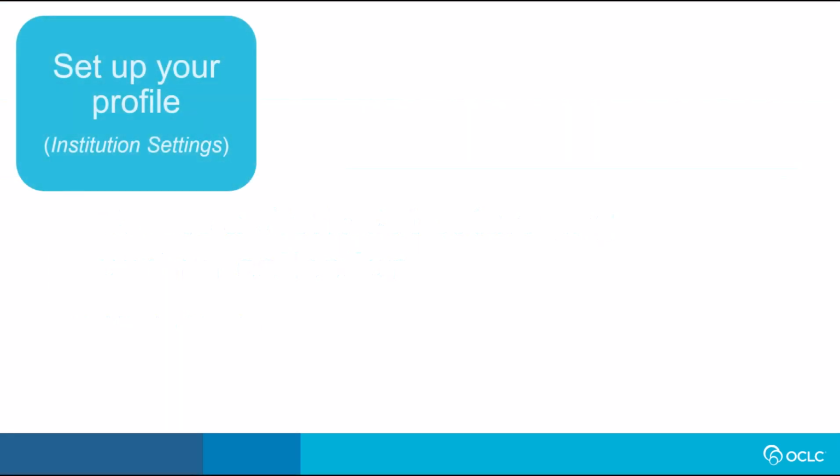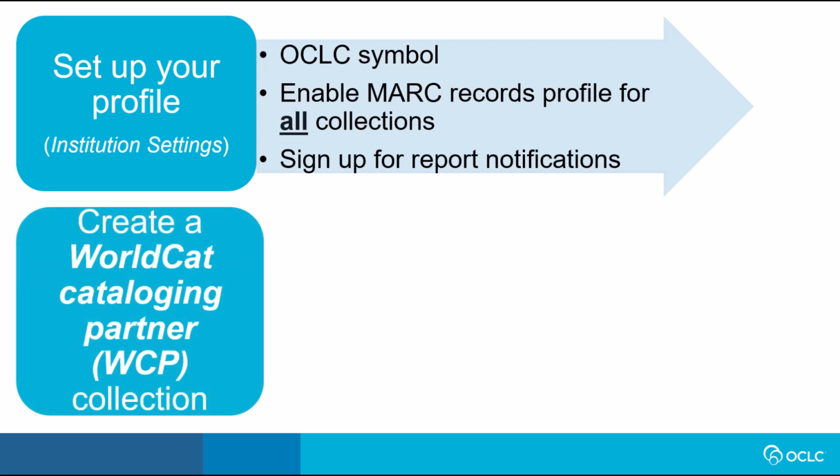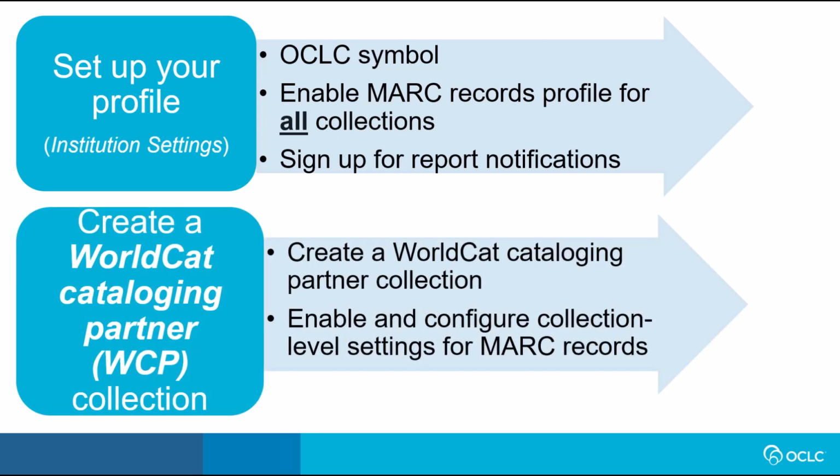The initial step in the WCP collection process is configuring your profile within the WorldShare Collection Manager institution settings. This includes reviewing your OCLC symbol, enabling the MARC records profile for all collections, and subscribing to report notifications. Since each institution has a single profile in Collection Manager, you'll need to complete this setup even if you manage other collection types. A separate video provides detailed instructions for setting up your profile. This video focuses on creating a WCP collection, along with enabling and configuring collection-level settings for MARC records.